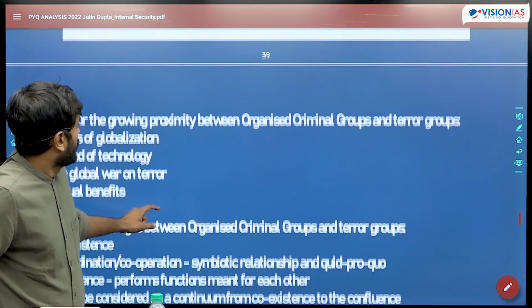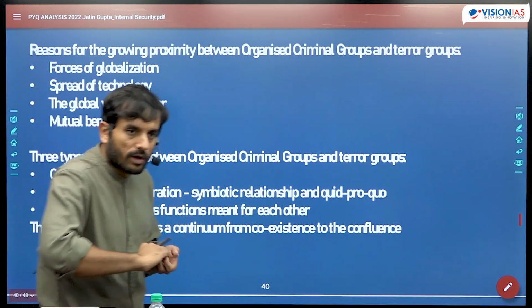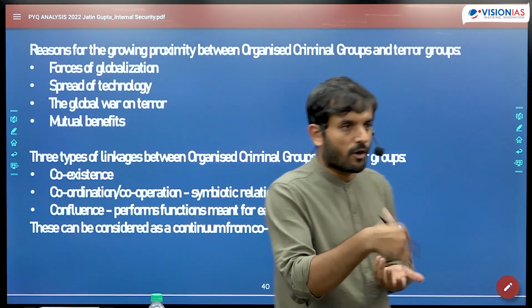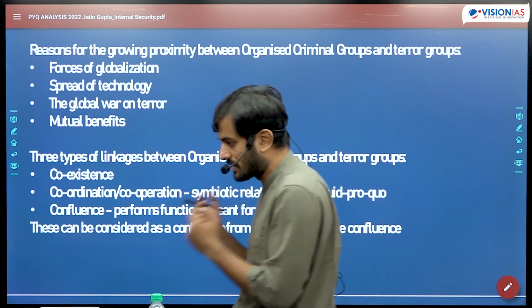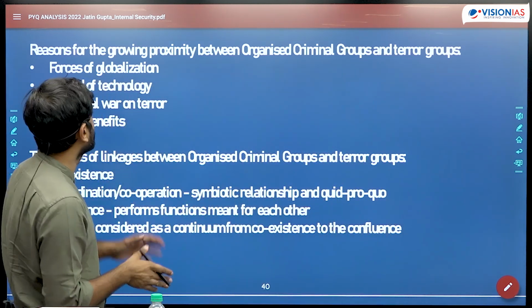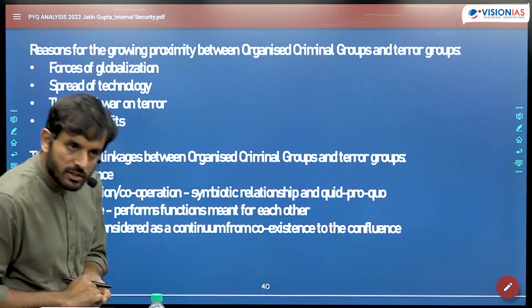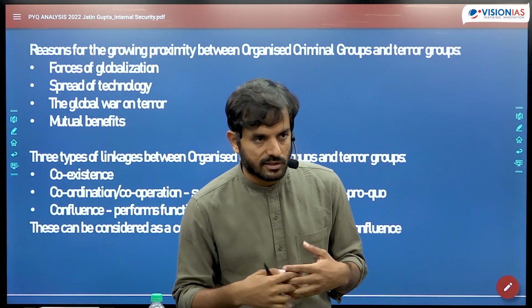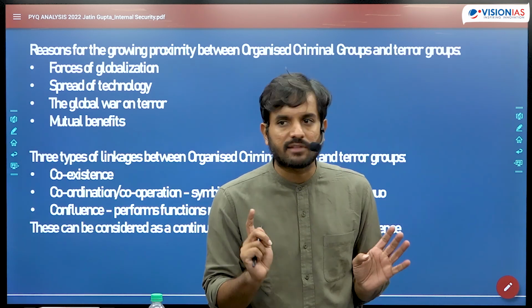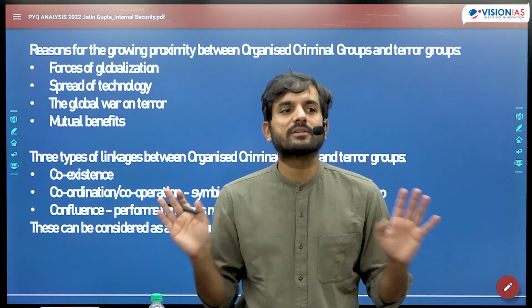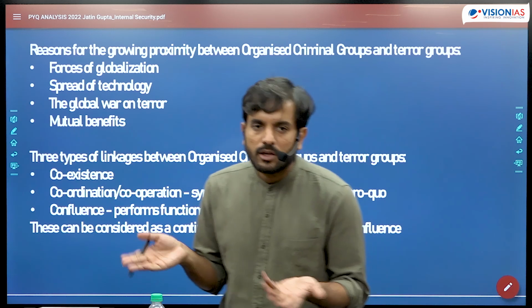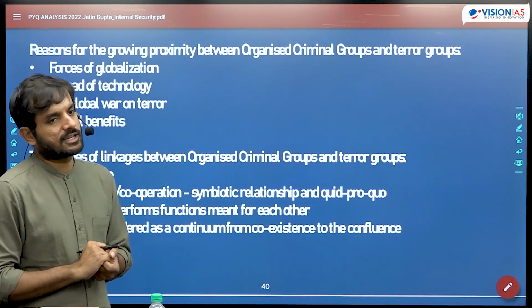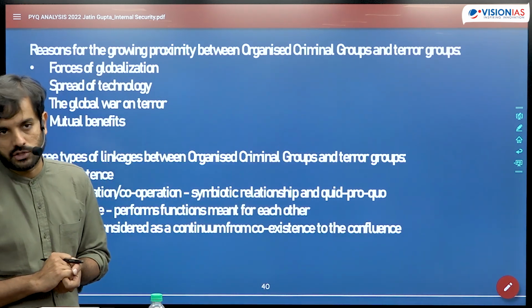So anyway, so now the thing is, once you explain the types of organized crimes and some examples, etc., and all of that, then the next thing is, what is the reason because of which organized criminal groups and the terrorist groups are coming closer to each other? Maybe you can make a mention of that, but I doubt that that scope is there in this particular question. But you should at least know why organized criminal groups and terror groups are coming close to each other today.